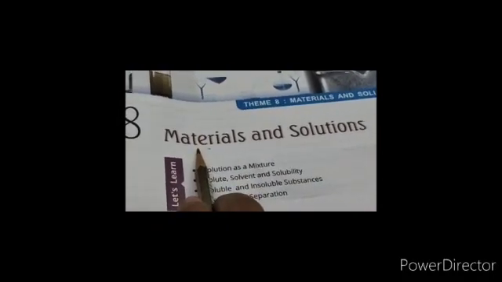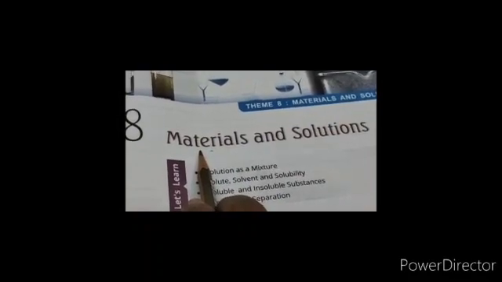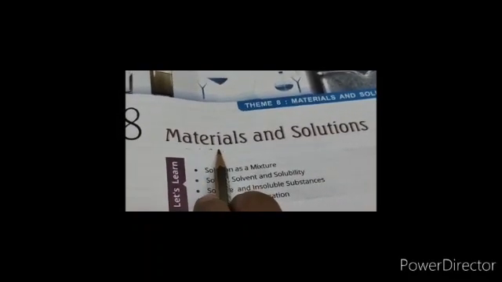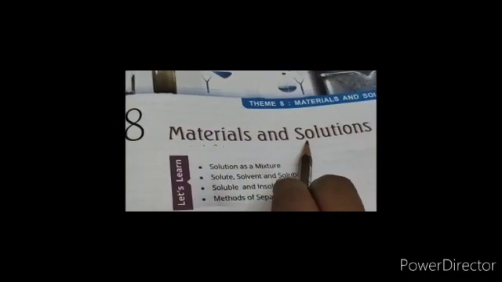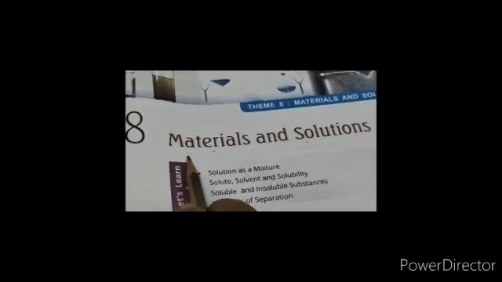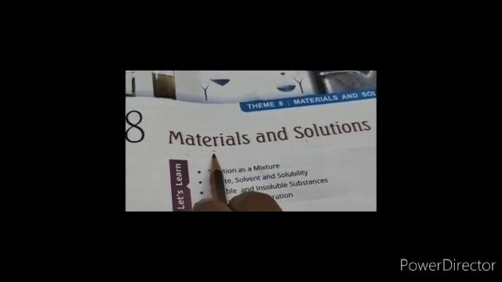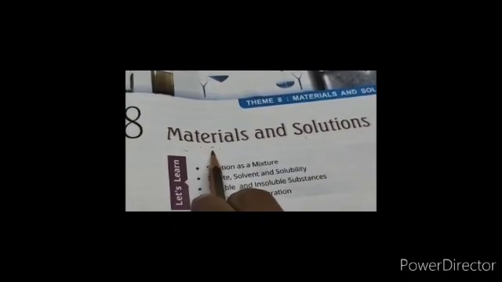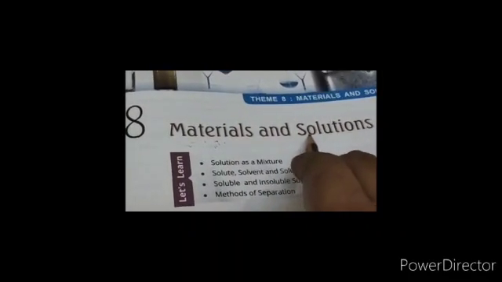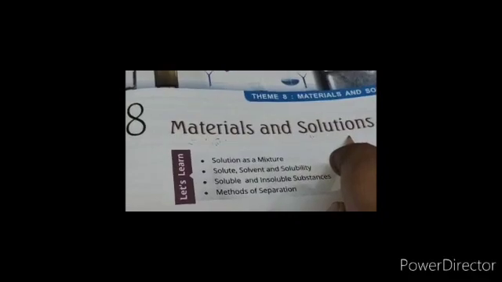So in this lesson, we are going to learn about the materials and the solutions. Materials means the things which exist in solid form, liquid form, and gaseous form, and how they mix with other materials and form the solutions. So, children, let's start with the lesson.